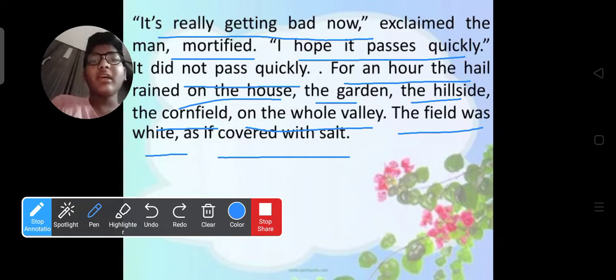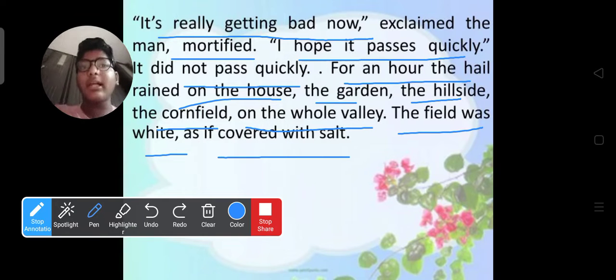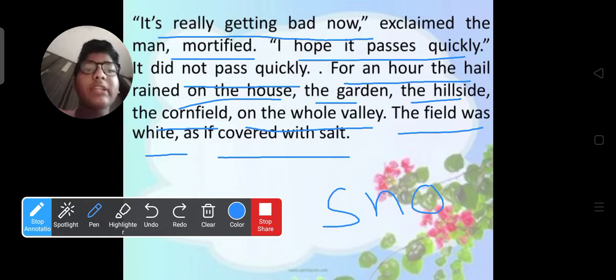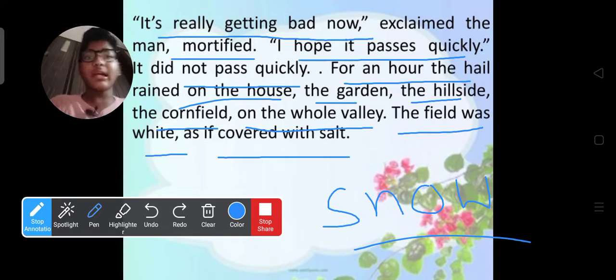The field was white as if it were covered with salt. Hailstones are nothing but ice cubes falling from the sky. Because of that, the total crop fell down from the trees, and the field was filled with white color like salt. We know that even in the northern states of the USA, hailstones are nothing but snow, and snow is white in color like salt. In that way it used to be. So what happened? Let's see, guys.